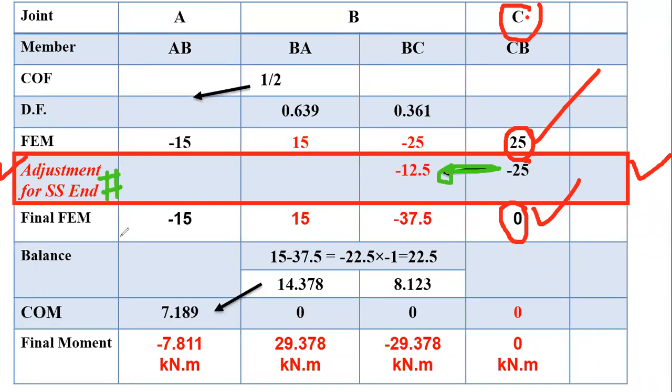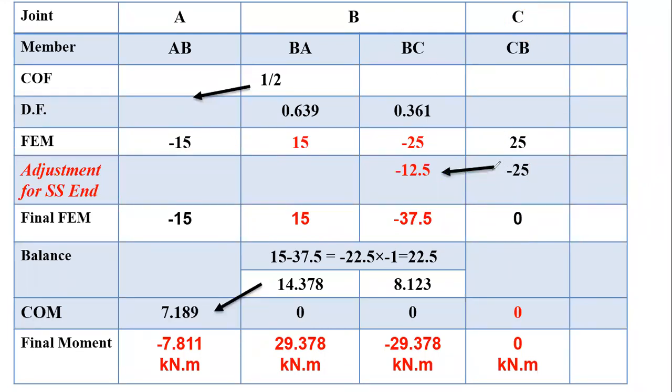We have to consider, add opposite movement for the end member, which is the simple end. ठीक आहे. मग आपण अपोजिट मुवमेंट ऍड केली and take the half carry over to the adjacent member. एकदाच घ्यायचा हा कॅरी ओव्हर, एकदाच घ्यायचा आहे. Consider half of movement will go to the adjacent member.